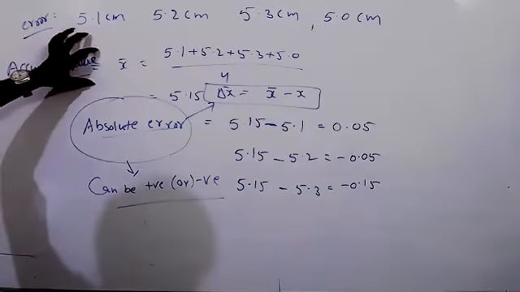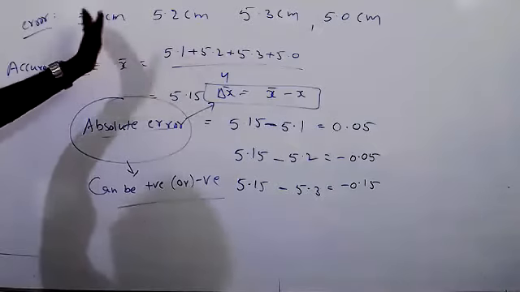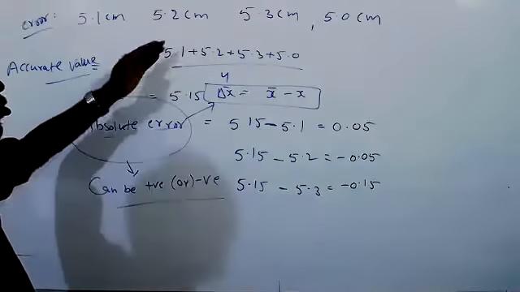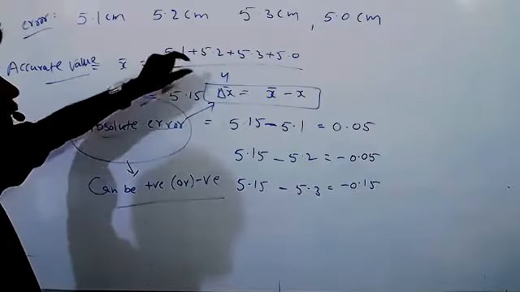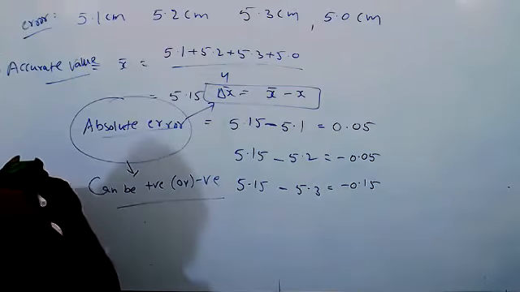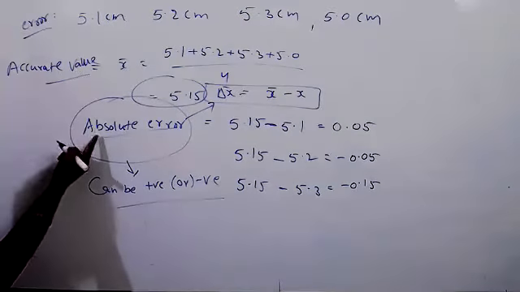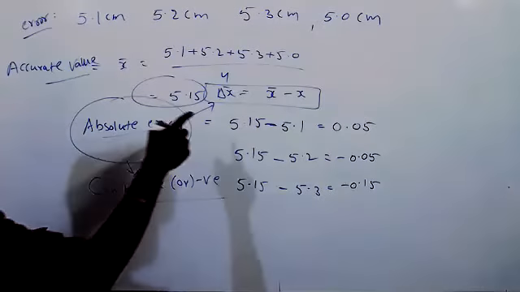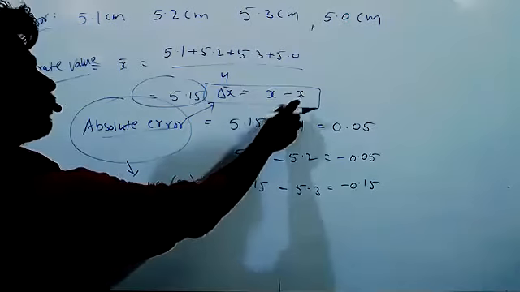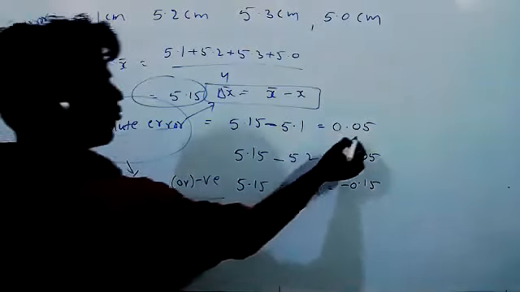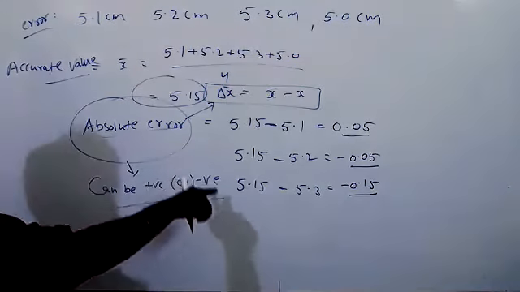Did you understand accurate value? Accurate value, what we have to do? 5.1, 5.2, 5.3. These are the random errors. Now, if you want to get accurate value, then we have to take the mean. Once we take the mean, we got 5.15. Next, absolute error is the difference between the mean value minus the observed value. Then you will get the absolute error. It is one absolute error, second absolute error, and third absolute error. Absolute error can be positive or negative.